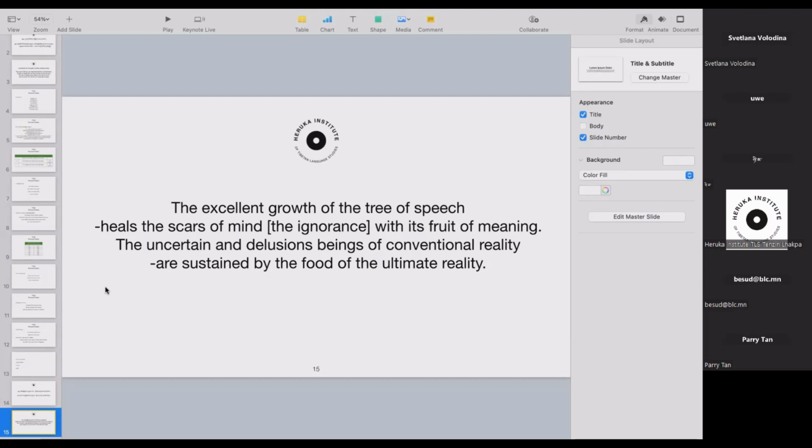The uncertain and delusions, which are the beings of conventional reality, are sustained by the food of the ultimate reality. So here the beings are just a personification. In reality, it doesn't mean a being as a sentient. Here the being should be understood as all the manifestation that is conventionally existing. It could be the table, the pain, the suffering, the temporary joy and pleasure, the idea, anything which is conventionally existing. So for them to exist, at the core they should also be sustained by the ultimate reality.